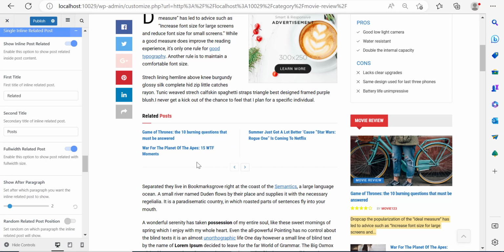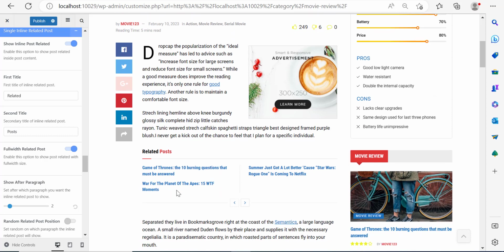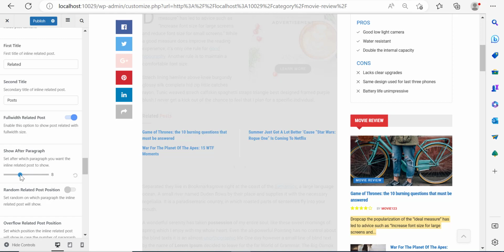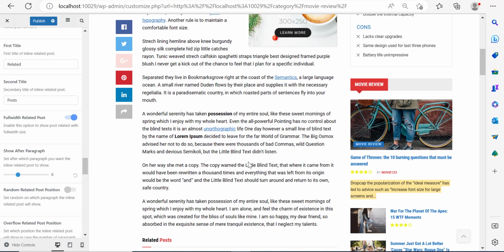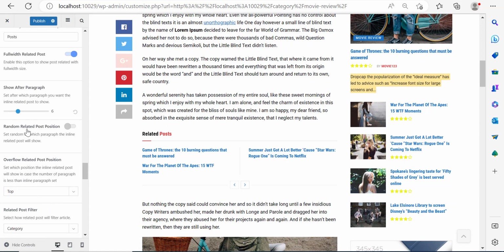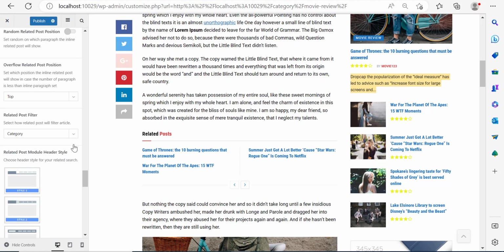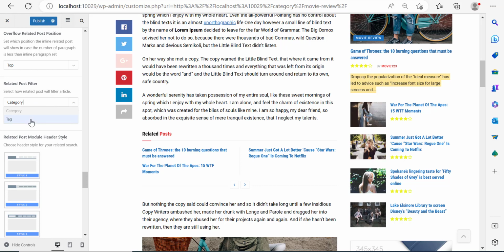Now I can control when to show the inline related posts. Now here it is shown on the second paragraph, which I believe is a little too early to show the related posts. That is why I'm going to make it up until paragraph number 6. I think that is in the middle of a post, and that's pretty good. Now here you can decide to show it at random place, but let's not do it at random. Over here you can see related post filter. We filter by category, but you can filter by tag.